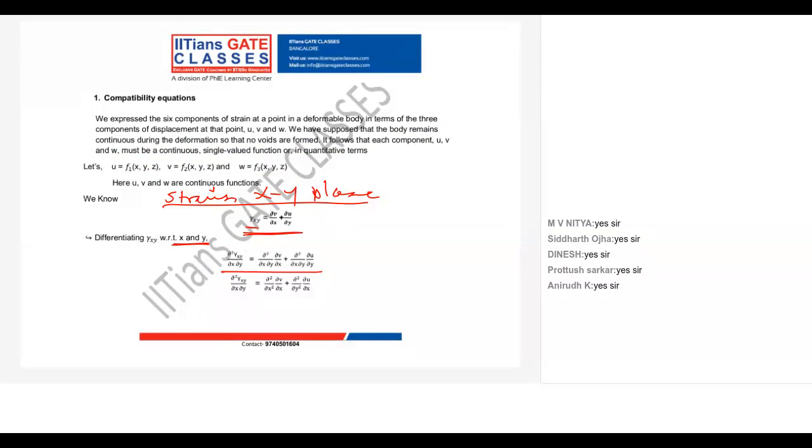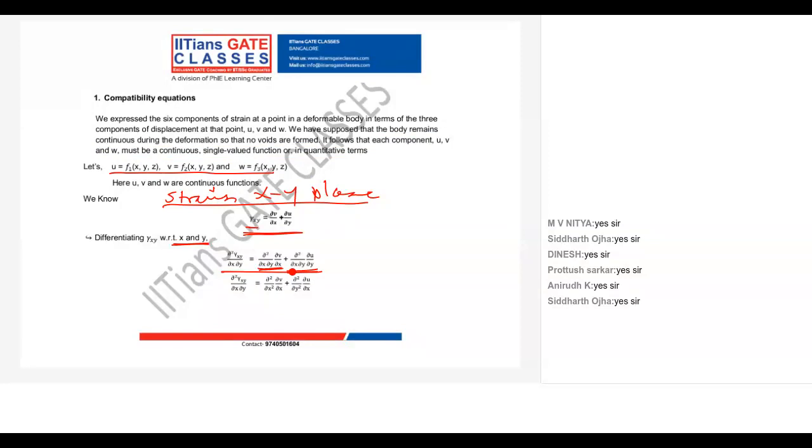Now, since my u, v and w are continuous functions, whenever any function is continuous, we can change the derivative operator. Is it clear? From mathematics, we can always reshuffle the derivatives.